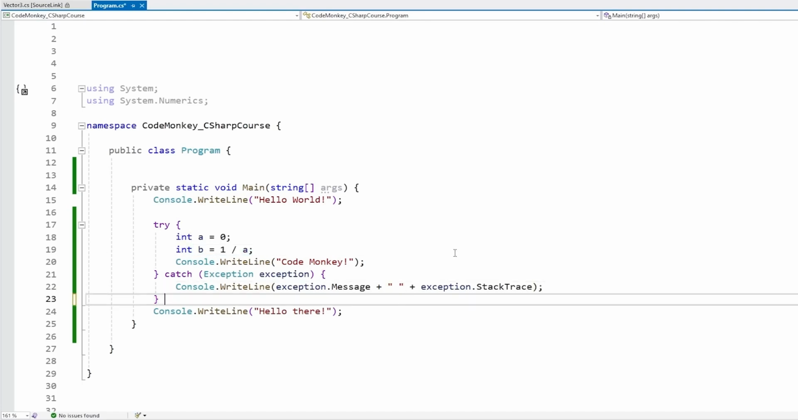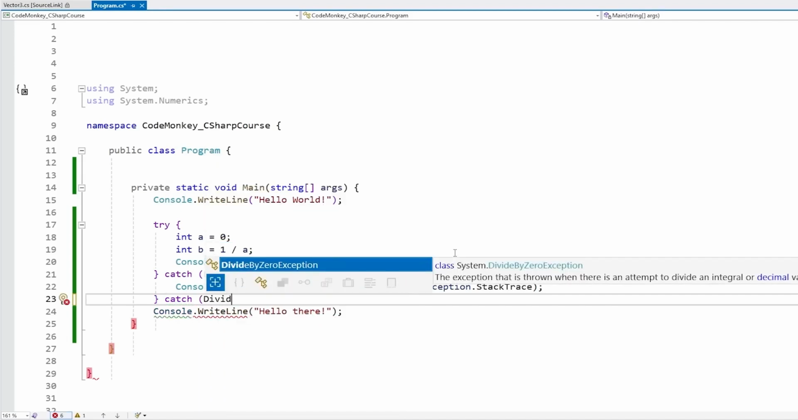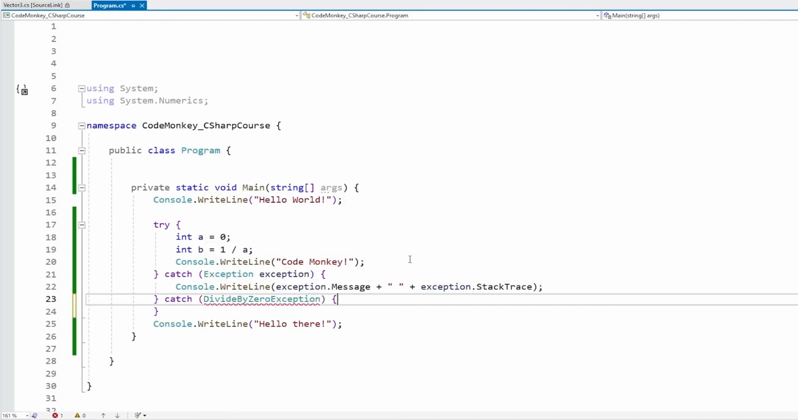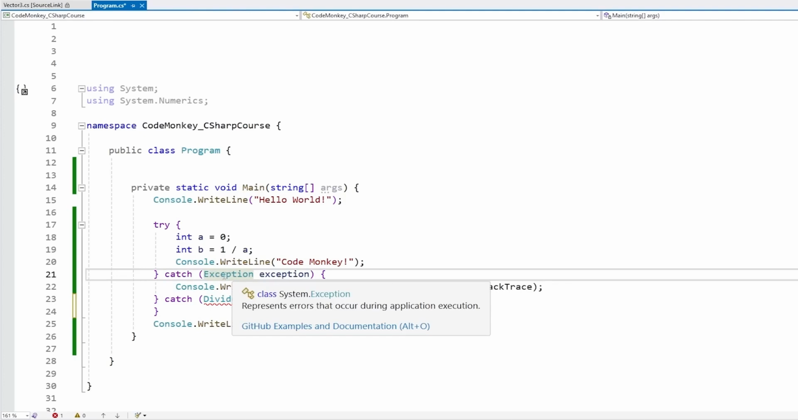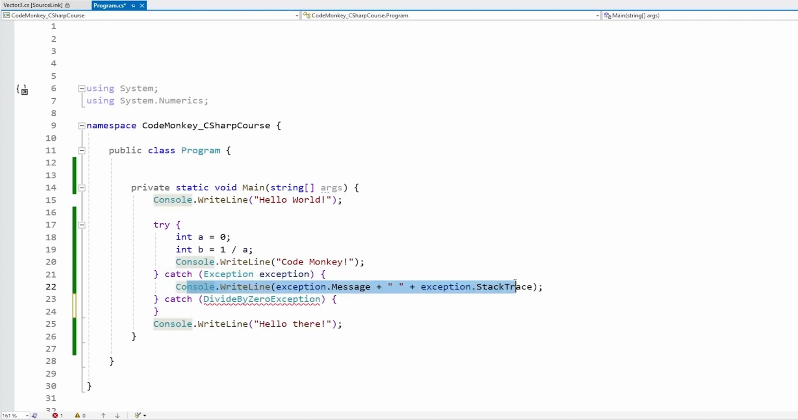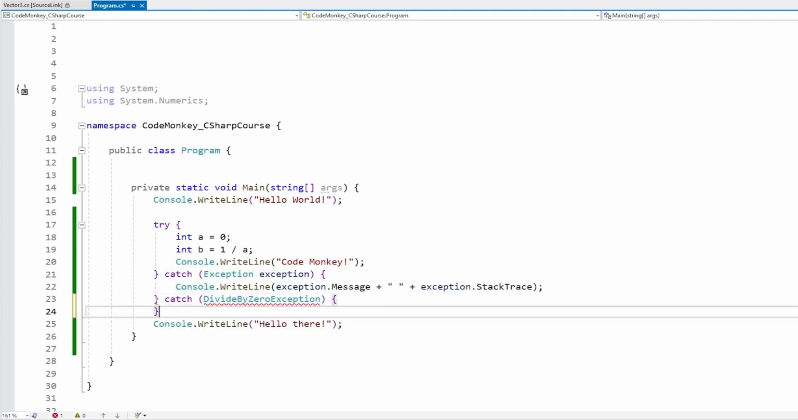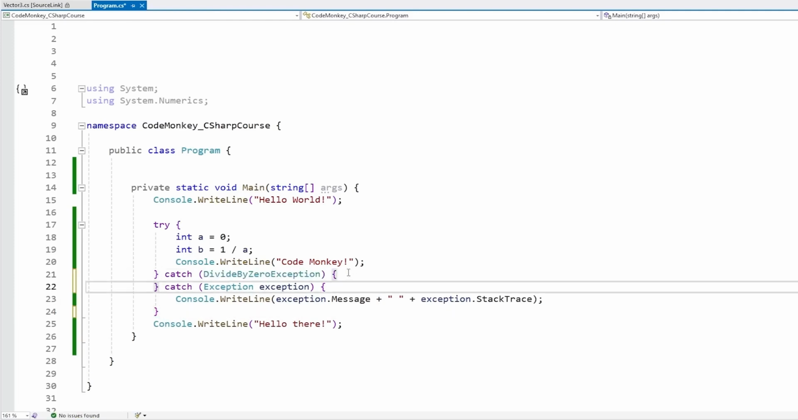And you can also add multiple catches. You can add different ones to test for specific types. Like for example, let's add another catch. And for this one, let's test for the specific divide by 0 exception. Except one important thing about having multiple catches is how it's going to go from top to bottom. And since every exception always extends from exception, this one is always going to run first, so this one is never going to run. So let's put the specific one before the generic one.